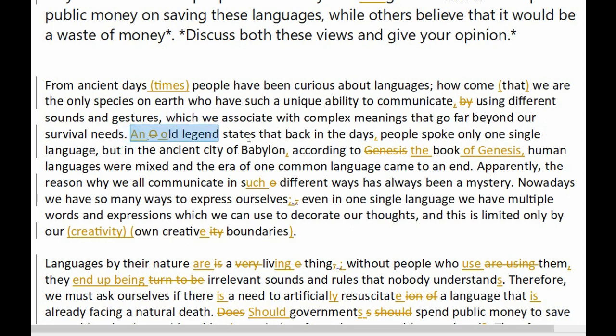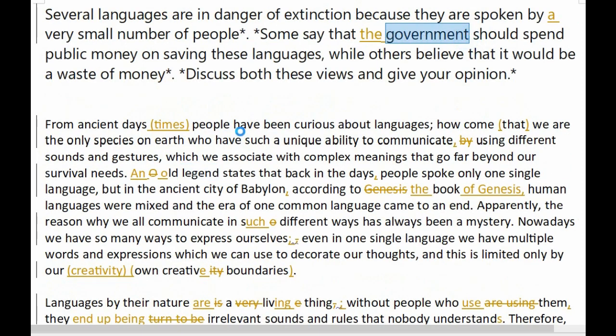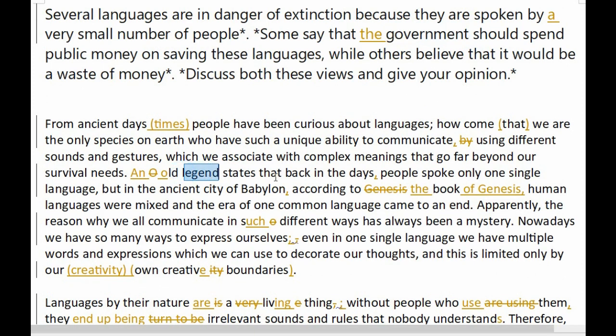An old legend states, now again, I'm going to say the same thing that I did about government, and I'm going to say it again about legend. Yeah, legend is not uncountable. It's a countable noun. You can have one legend, two legends, three legends, just like you can have one government, two governments, three governments. And so we do need an article before it if we're going to use it in a singular way. Now, I prefer an here rather than the, and it's because we're introducing this legend for the first time in this essay.